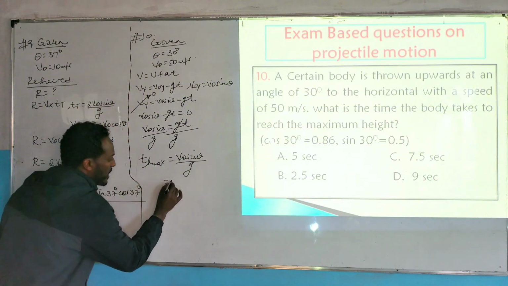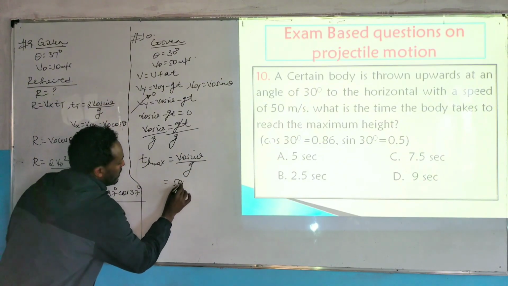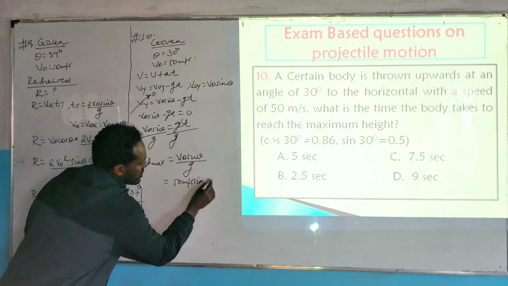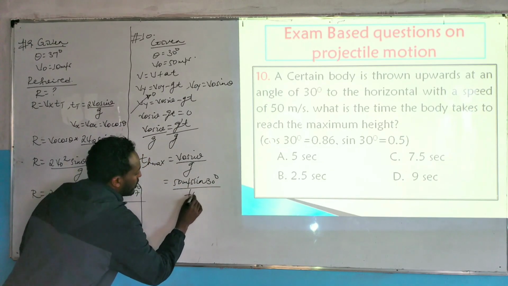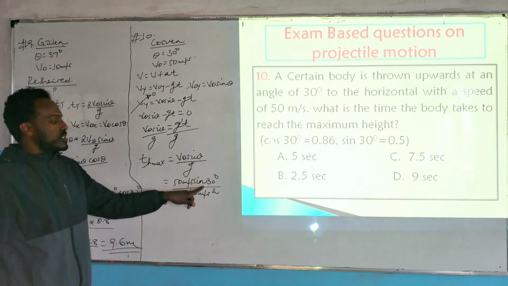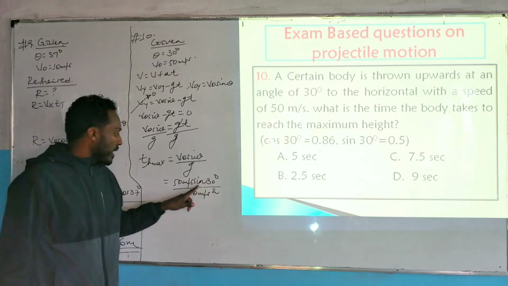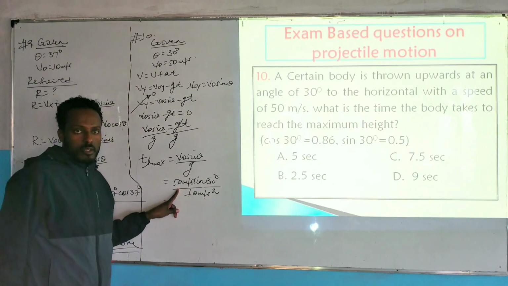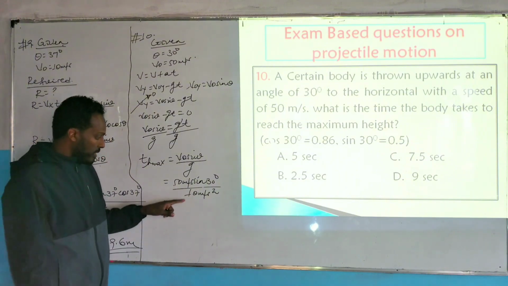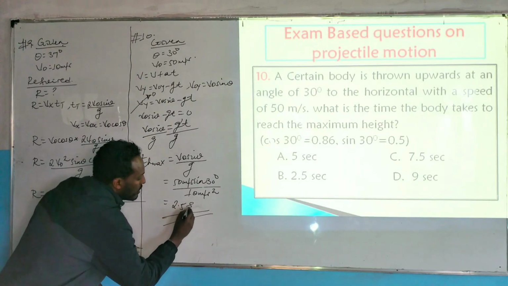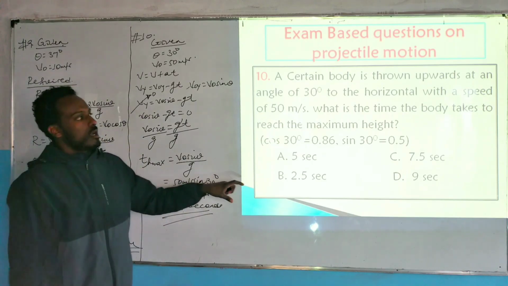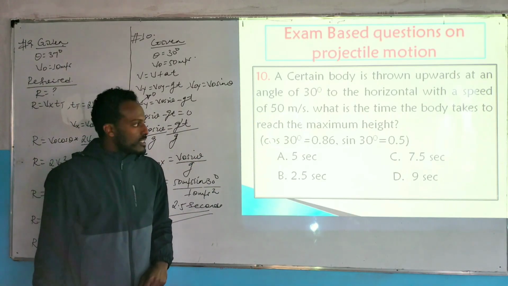Which is the same as, where v0 is what? 50 meter per second times what? Sine how much degree? 30 degree divided by 10 meter per second square. So sine 30, which is 0.5, multiplied by 50, which is what? 25. Done. So 25 divided by 10 is 2.5 seconds. So this is all about the flight time of the body at the maximum height.